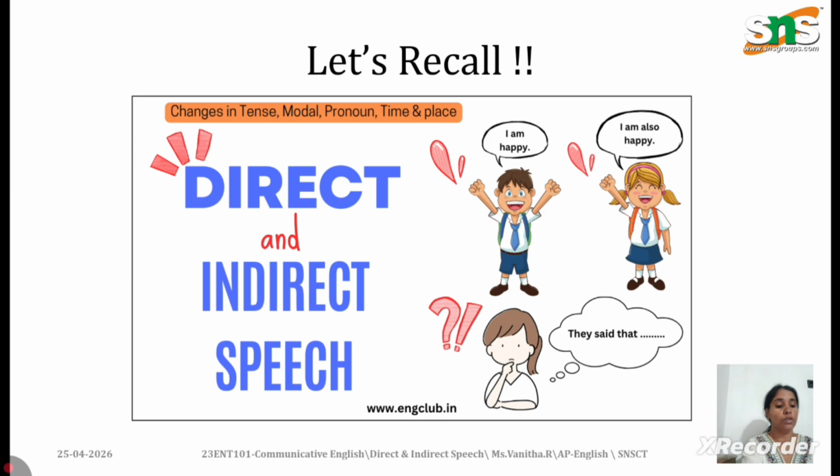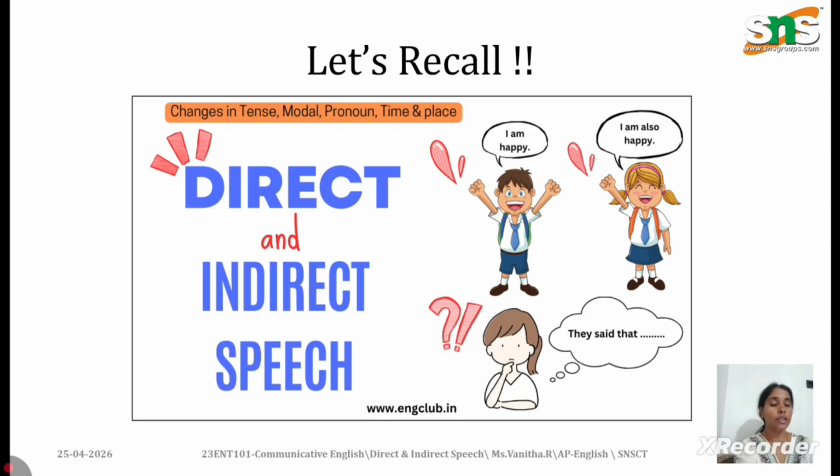So the second thing that you should remember when you change direct speech into indirect is use that. We'll just go with the same example. He said, I am tired. When I change it into indirect speech, it goes like, he said that he was tired. So removing quotation mark, and the second thing is use of that for statement.